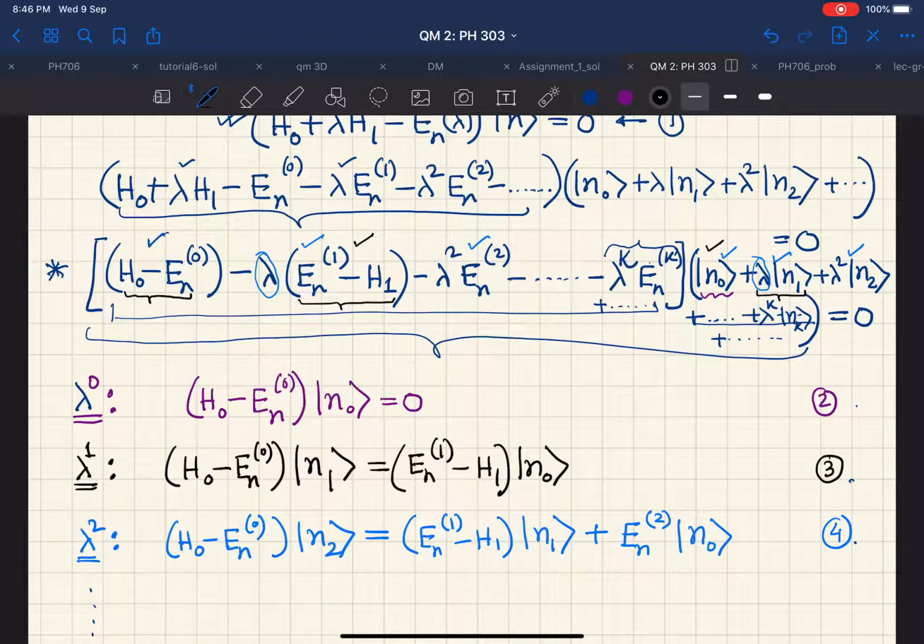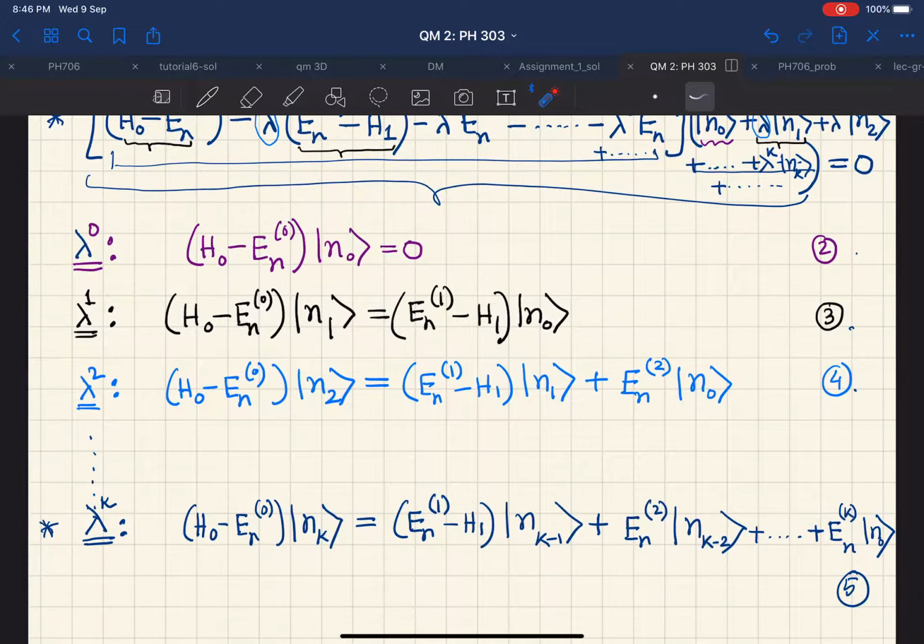This was wrong, sorry. So once you know the eigenstates and the eigenenergies in equation 2, you can use those to figure out what are E_n^1 and ket n_1. Once you know E_n^1 and ket n_1, you can use those here to figure out E_n^2 and ket n_2.